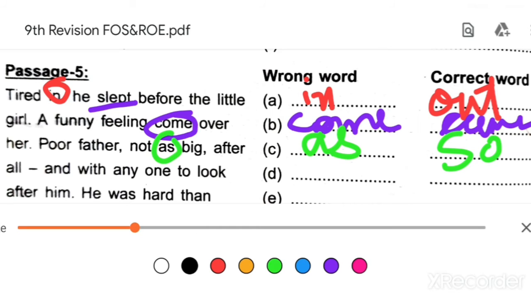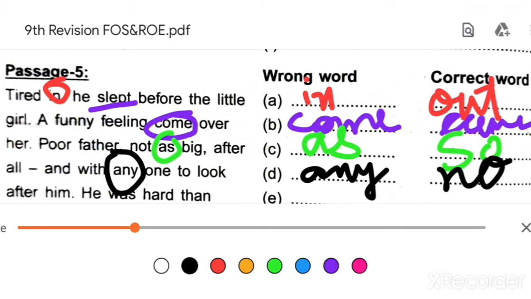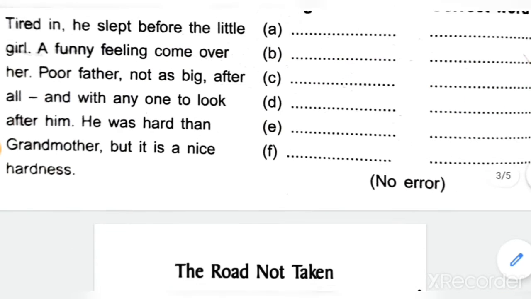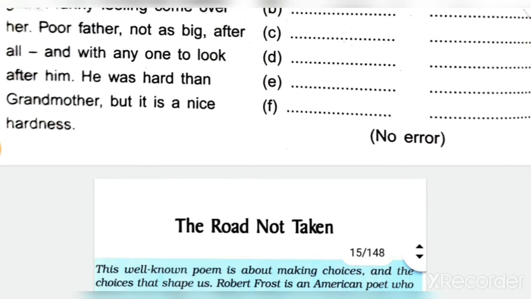And all with anyone to look. Here any is the mistake, and what is the right answer? No one to look after him. He was hard than grandmother. He was hard.